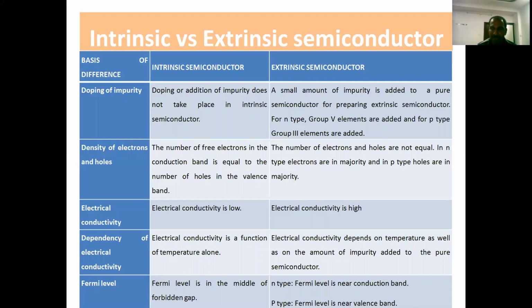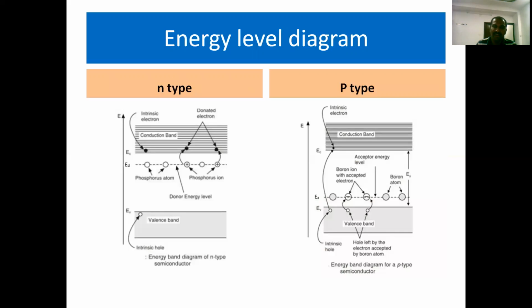If you consider the N-type semiconductor, because N-type impurities, that is pentavalent impurities, are added, 4 electrons are sufficient to form 4 covalent bonds and 1 electron is in excess. Such an electron will be present very near to the donor levels, which are just below the conduction band. Because the 5th electron is a free electron, it has very high energy. That's why it very easily reaches the donor levels just under the conduction band. Here donor levels are very near to the conduction band.